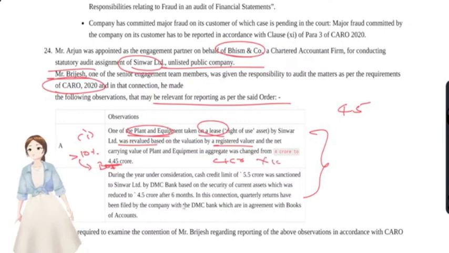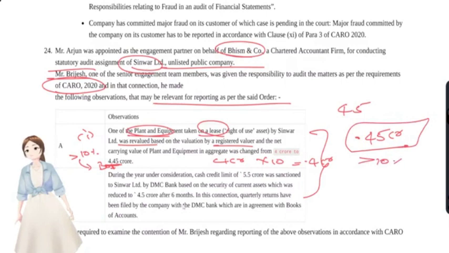4 CR into 10% is 0.4 CR, but they have increased it by 0.45 CR, right? That is more than 10%. So it's a material revaluation. They have to report it in CARO clause number 1.